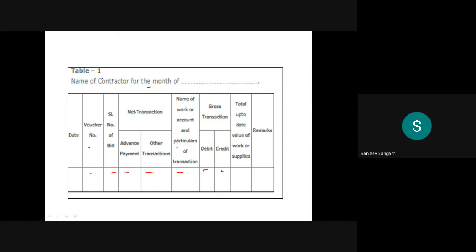It's just like a passbook, same as a bank passbook. Then the total up to date value of the work or the supplies, and any remarks, good or bad, have to be entered here. Make sure this contractor ledger captures all the details about the payments made from time to time.